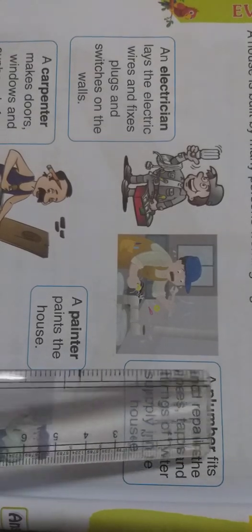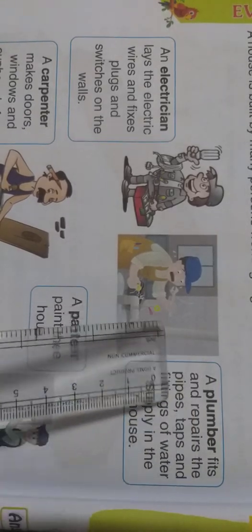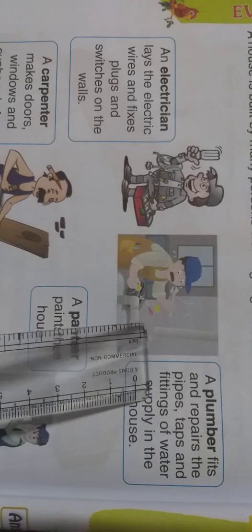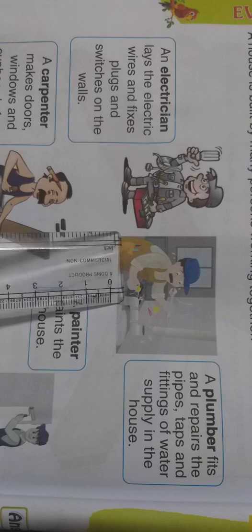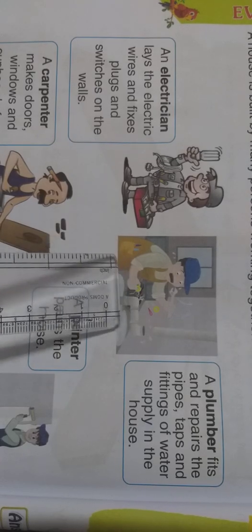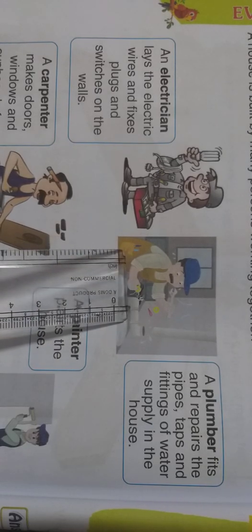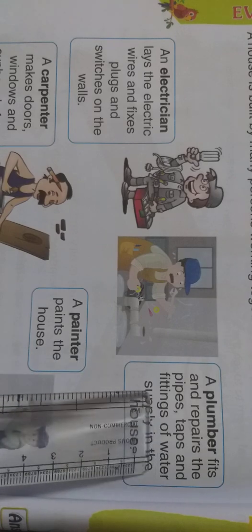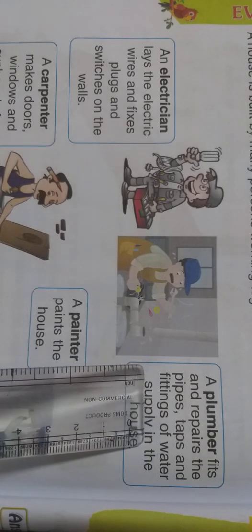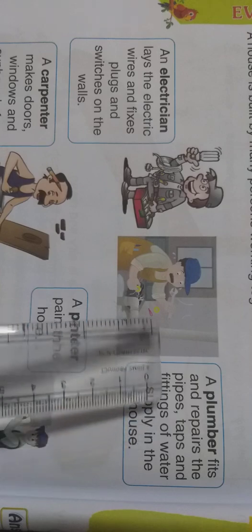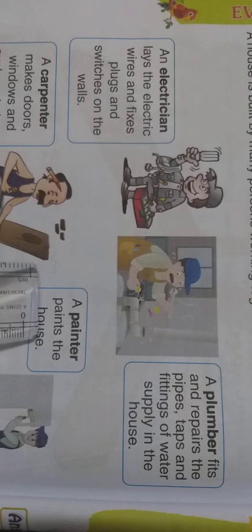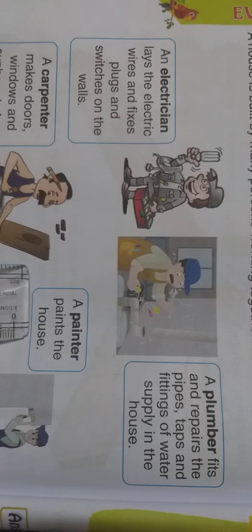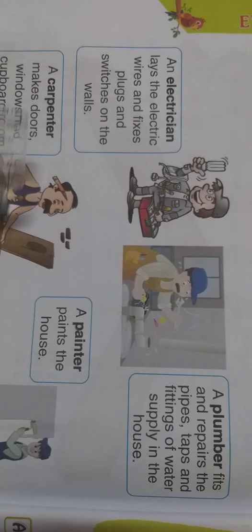Next, plumber. A plumber fits and repairs the pipes, taps and fittings of water supply in the house. What does a plumber do? A plumber will look at the work regarding the fixing of pipes and taps, and repair of pipes, taps and water related problems in the house. Painter. A painter paints the house. What does a painter do? A painter paints the house.